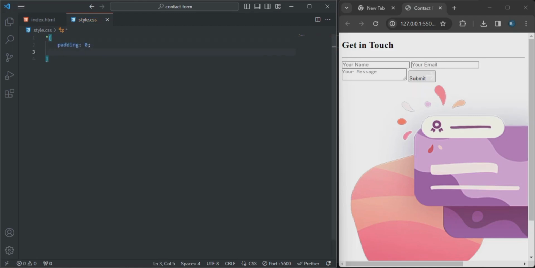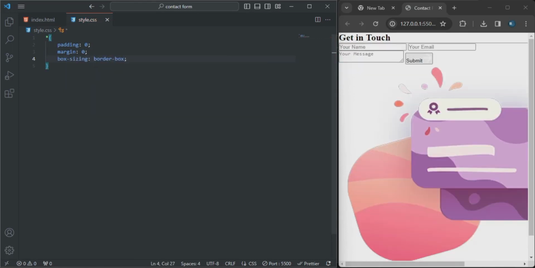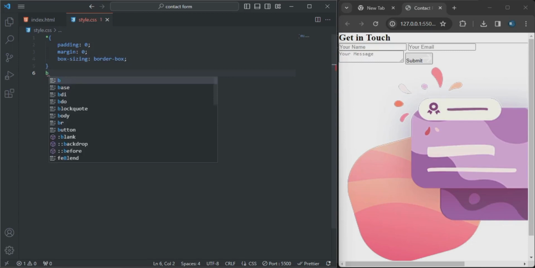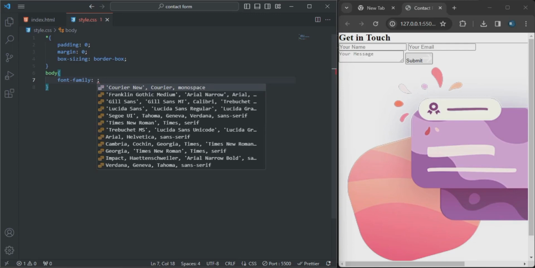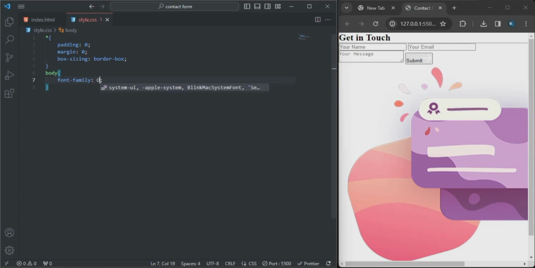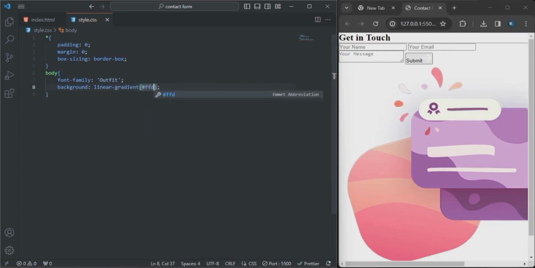So the padding will be 0, the margin will be 0, the box sizing, that will be border box. All right, so let me start with the body. The font family, that should be Outfit. Yes, exactly. So down here, we have the background with the linear gradient. So with this, the color, comma. So I'm going to add another one.